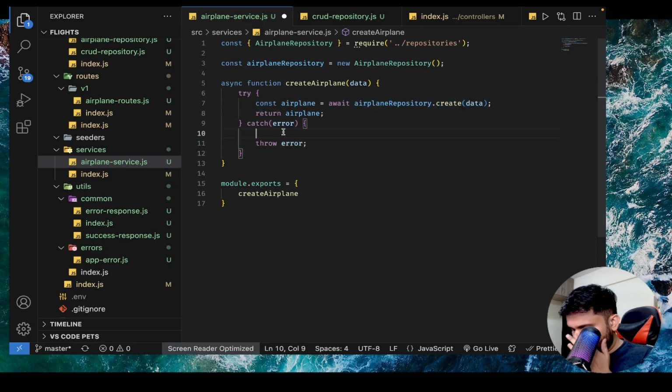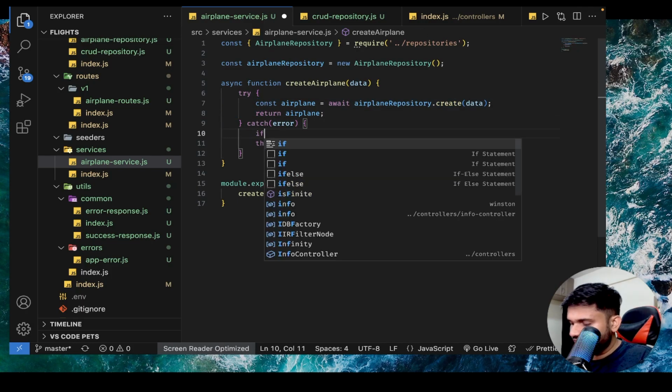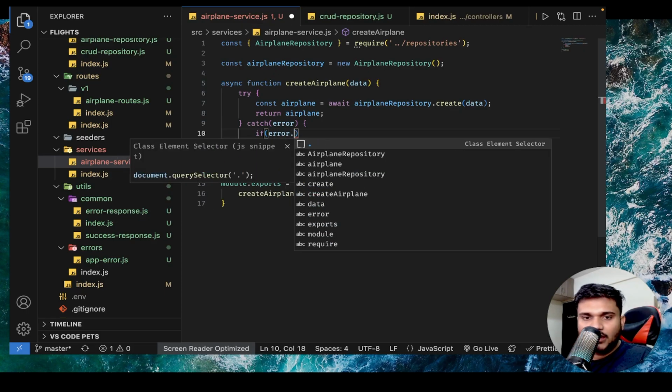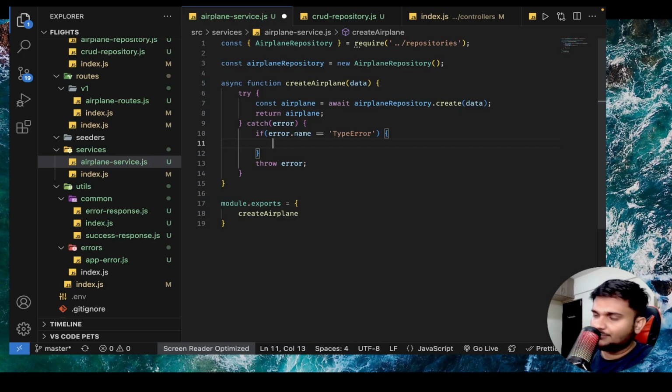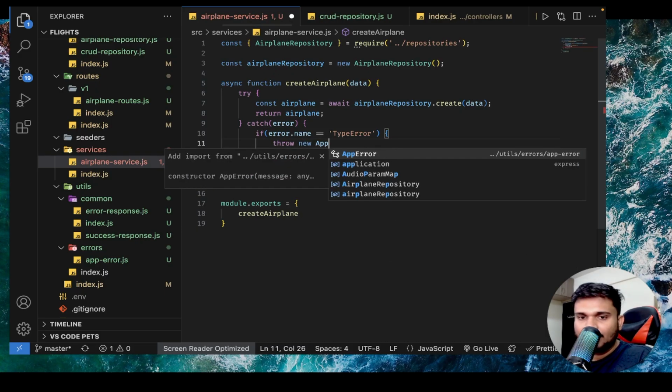If something went wrong, I'll say if error.name is equal to TypeError, right? If error.name is equal to TypeError, then we are going to send a custom error to the front end, because we always want consistent error messaging in our final API response, right? So what we can do is actually throw a new AppError.